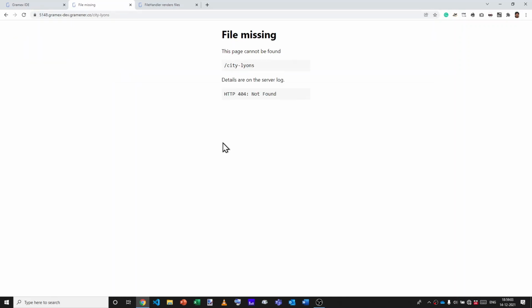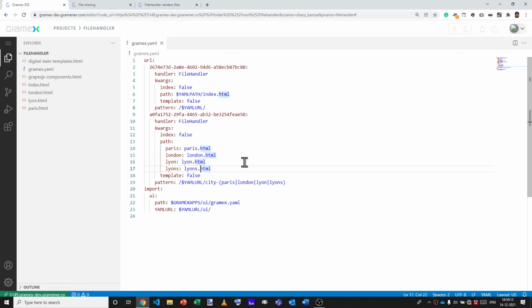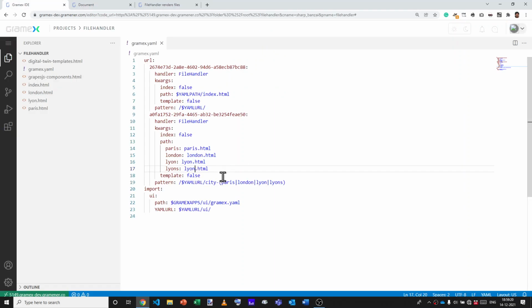Now, let's look at city-Lyons. Looks like I made a mistake. Yes, of course. There is no Lyons.html. It's just Lyon.html. And now let's try. That works. Now, this is still verbose. If I wanted to add a new city, that's too much typing to do. We could instead just say anything. City-anything maps in this particular way. Paris goes to Paris, London goes to London, Lyon goes to Lyon, and Lyons goes to Lyon. Well, this is still repetition.